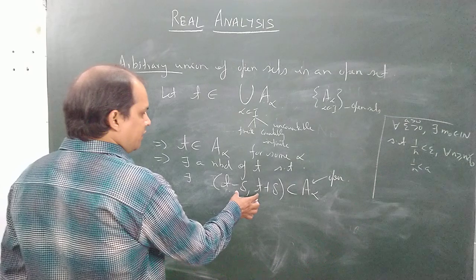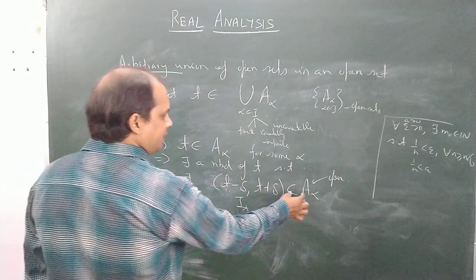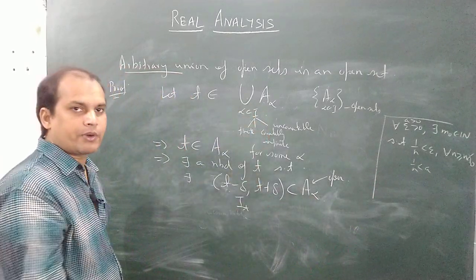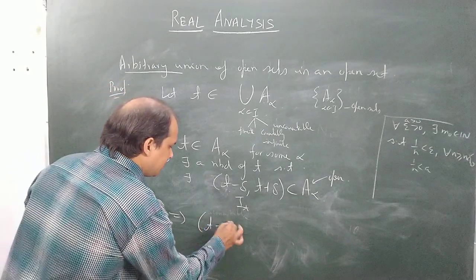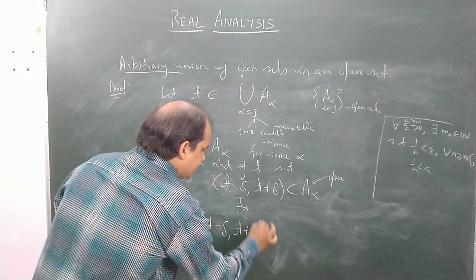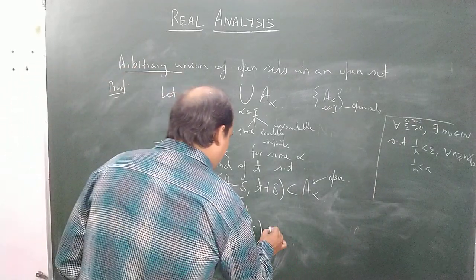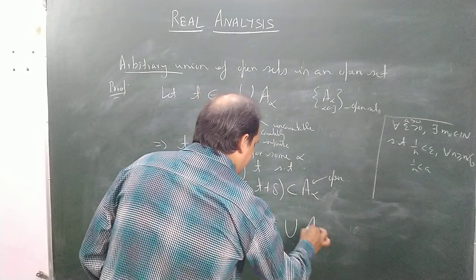Now if t minus delta to t plus delta is contained in A alpha, it will be contained in the union by the property of union. So this implies that t minus delta to t plus delta is contained in the union of A alpha.